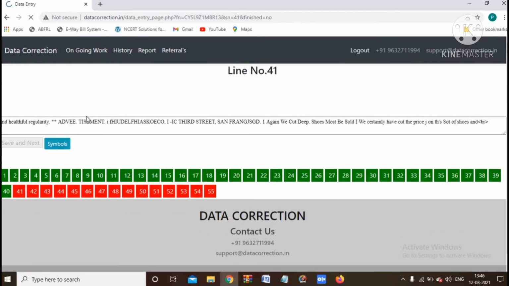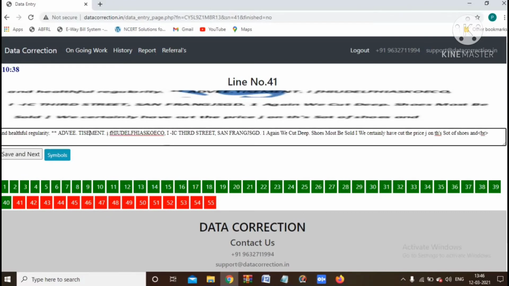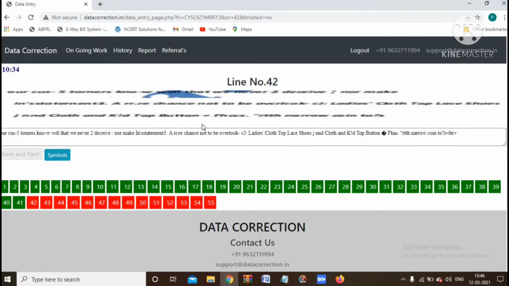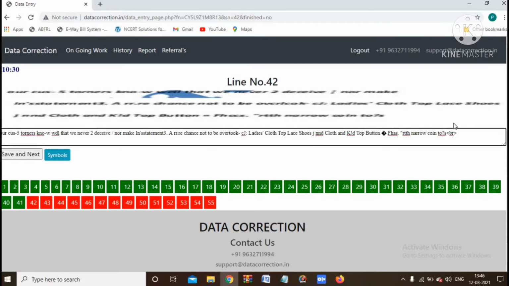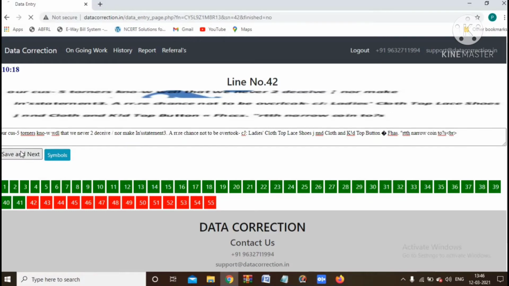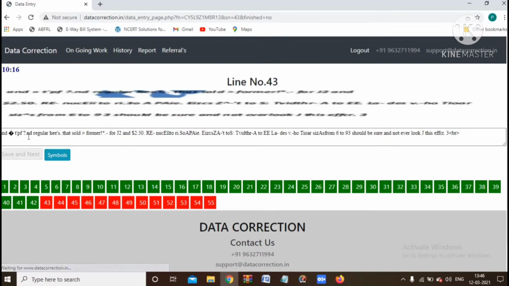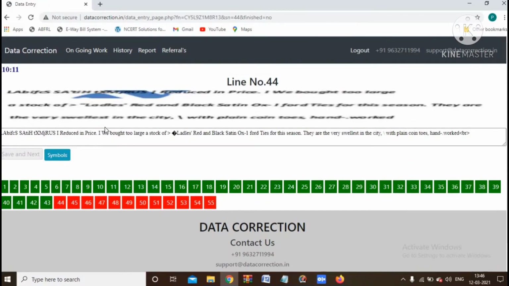If any errors occur in a file, that doesn't mean you won't get money for that file. So please work carefully. There are special characters like BR, and you don't need to clear that. Please don't clear that. You can earn money simply by correcting like this.